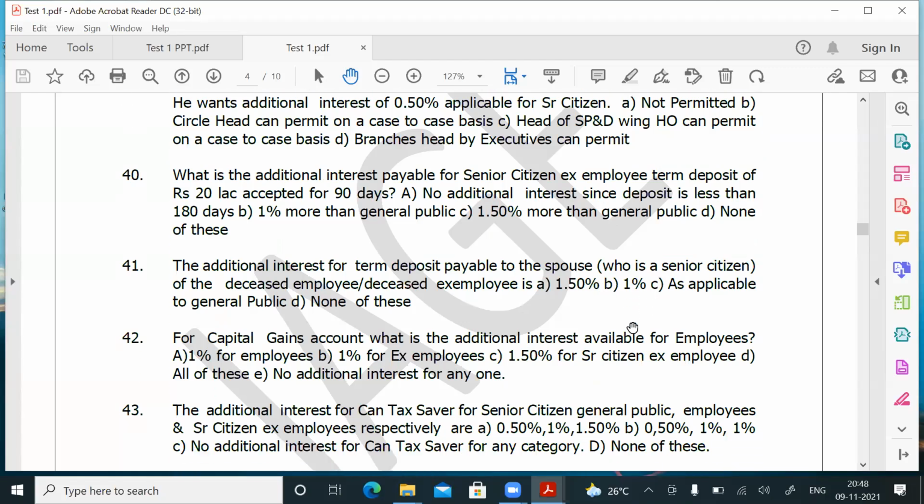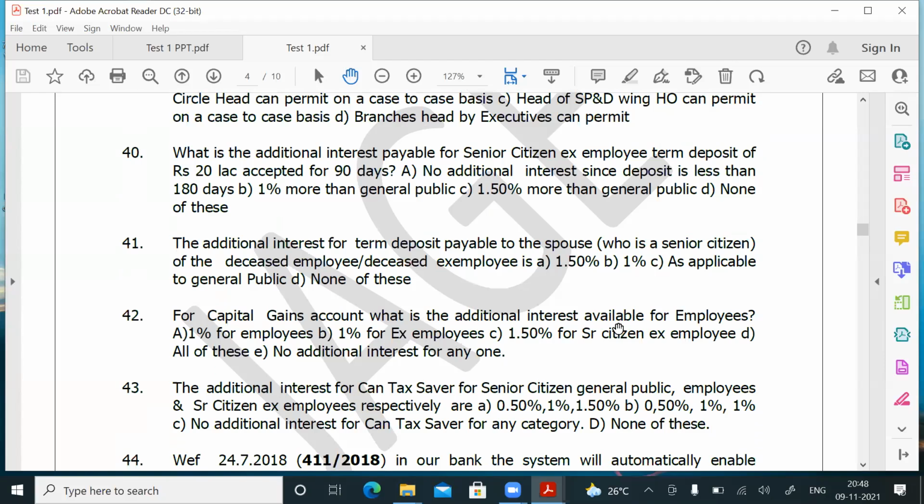Question number 42. For a capital gains account, what is the additional interest available for employees? Friends, for capital gains accounts there is no additional interest for anybody, either employees or ex-employees or senior citizens. Nobody will get additional interest for a capital gains account. So question number 42, answer is E.